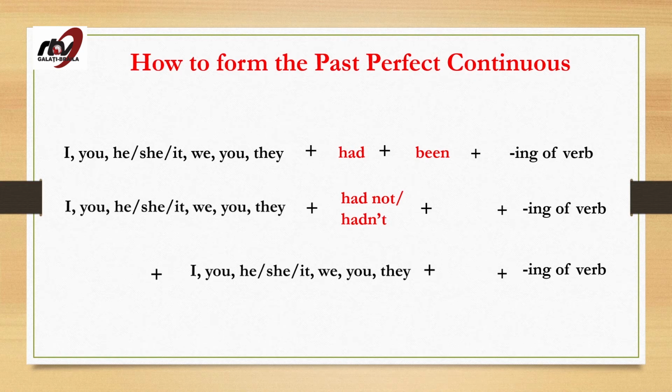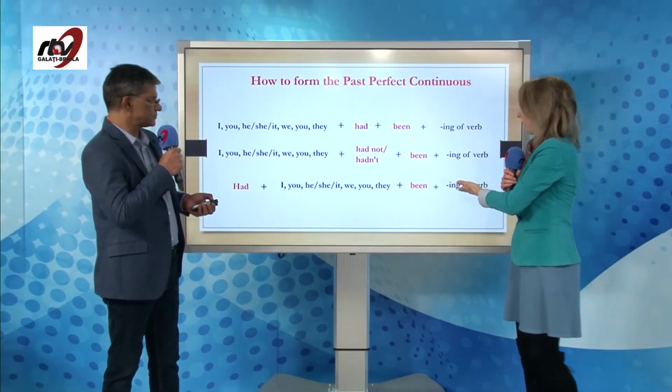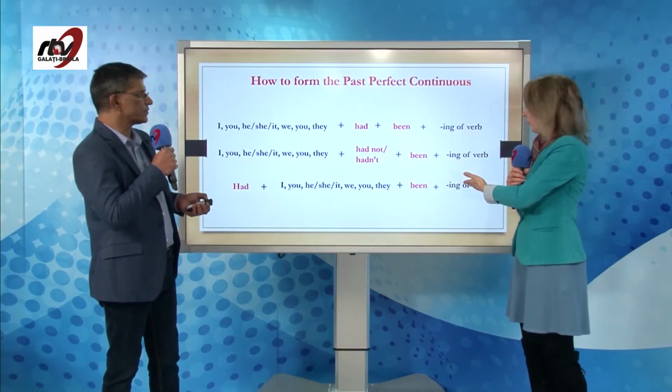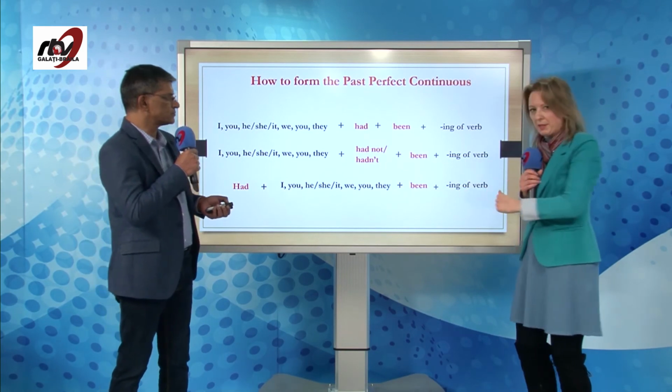And in the negative, similarly, only remember had not or hadn't, and remember been plus the ing form. The interrogative form we need to use as we did in the past perfect simple. We use had in the first position, afterwards the subject, okay, been, and the verb with ing form, the ing of the verb, okay?